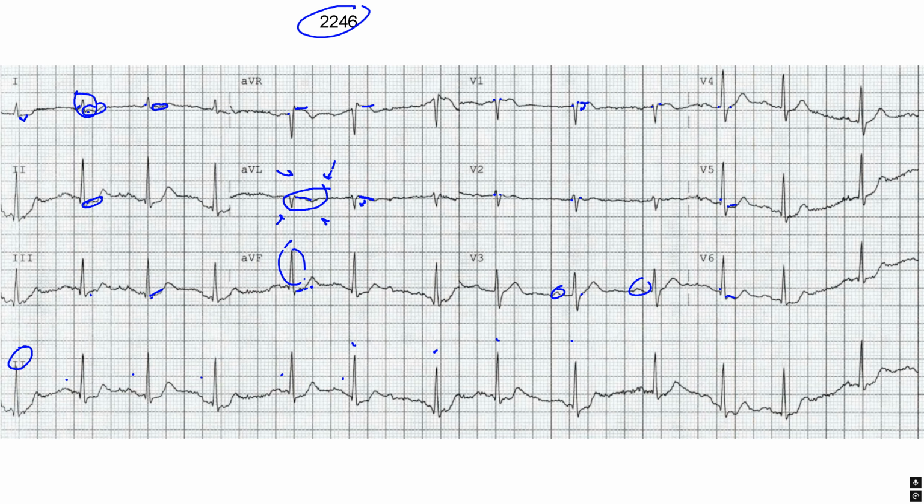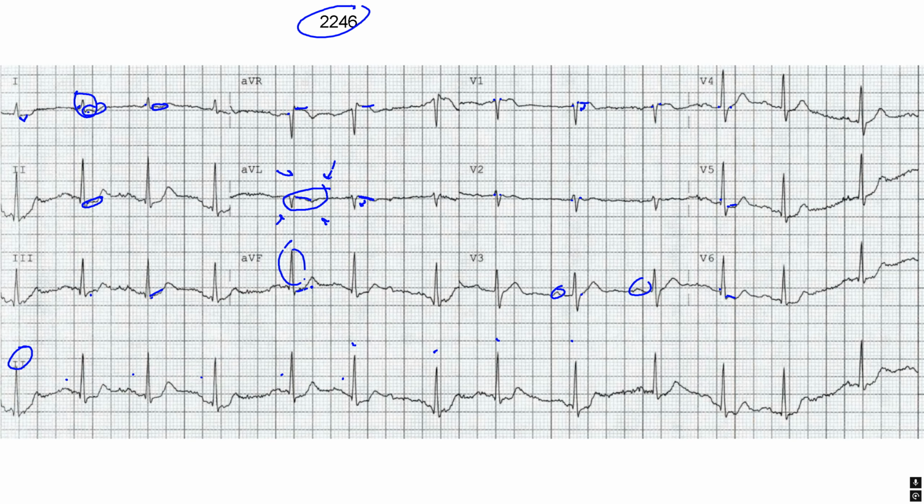So overall, my interpretation is, technically you can't call this a STEMI because in North America we don't use aVR elevation as a STEMI equivalent, and technically aVR and V1 are not contiguous leads. So for me, this is indicative of an infarct, but overall this EKG is highly concerning for active ischemia.